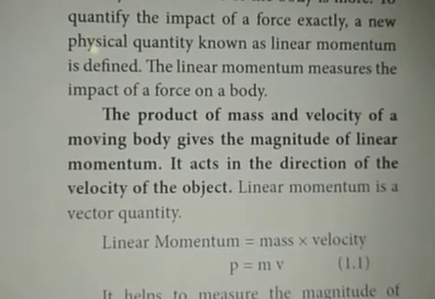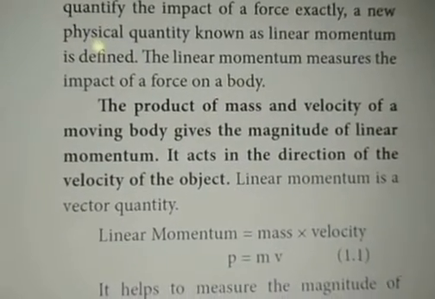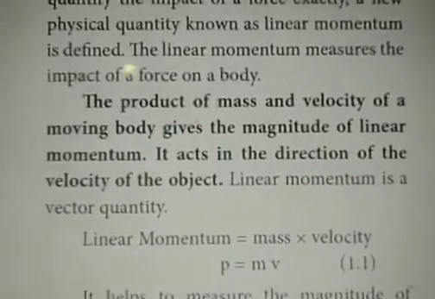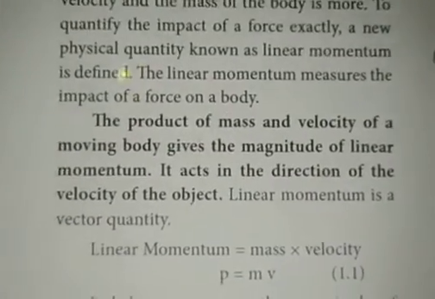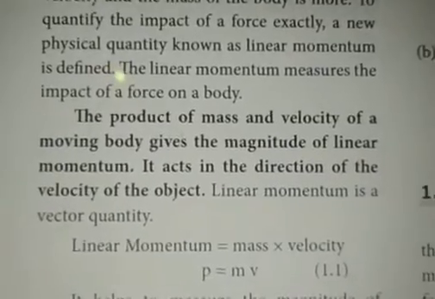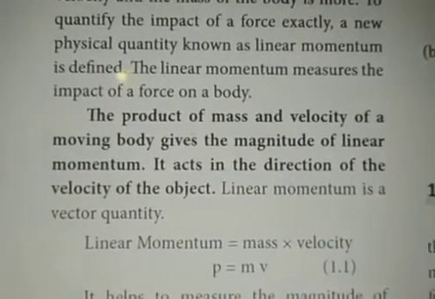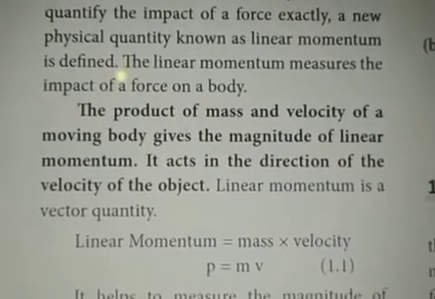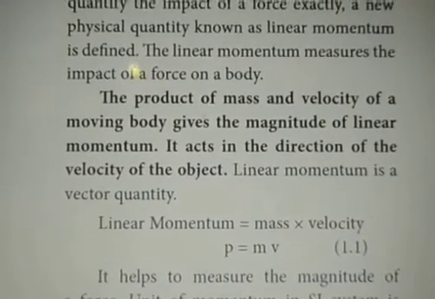Okay. Now what is the definition of linear momentum? How do we find the momentum of an object? For that, the product of mass and velocity of a moving body gives the magnitude of linear momentum. Here what is magnitude? Magnitude is nothing but its value, its strength, that's all.